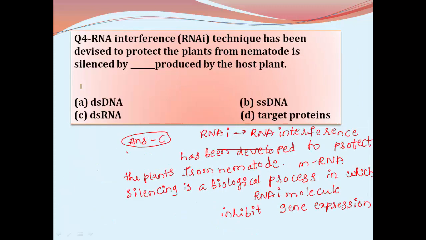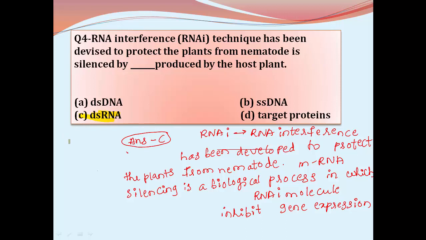Then RNA interference technique has been devised to protect the plants from nematode, is silenced by dash produced by the host. RNAi, what is this? RNA interference molecule, and RNA interference molecule is represented by double-stranded RNA.